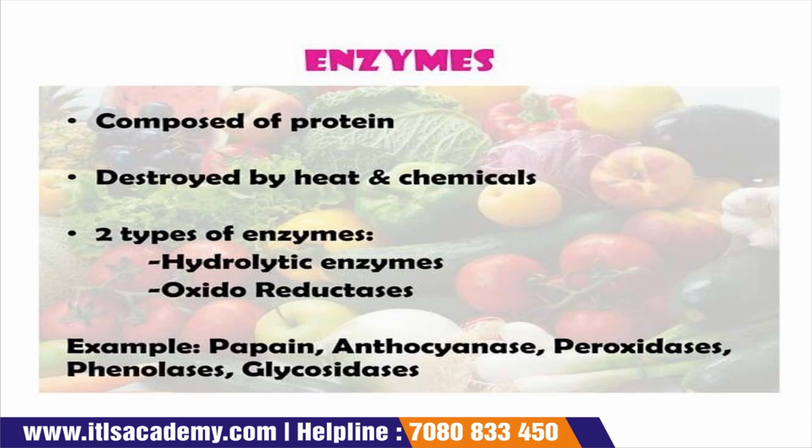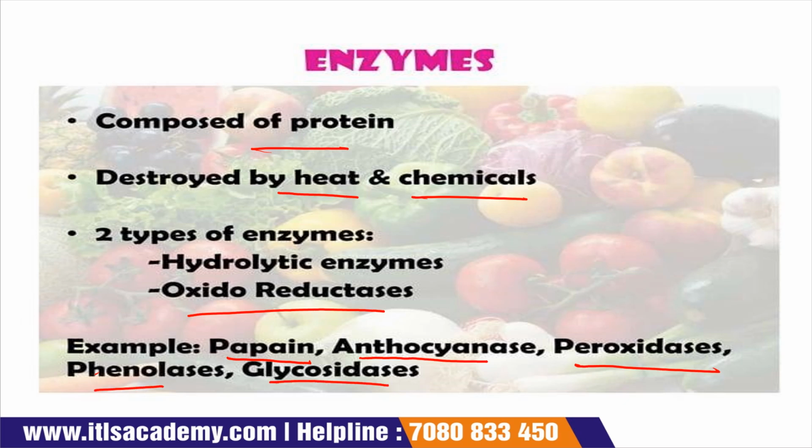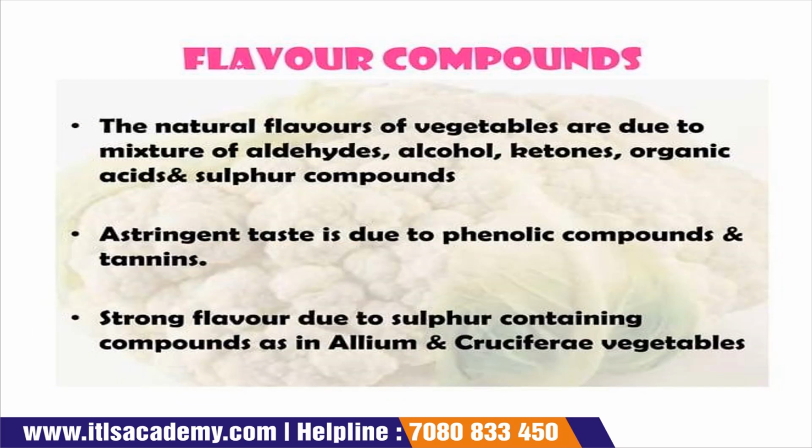Enzymes. The enzymes present in vegetables are composed of protein, and they are destroyed when we apply heat or a chemical. There are two types of enzymes present in vegetables: hydrolytic enzymes and oxidoreductases. Examples of enzymes: papain, anthocyanase, peroxidases, phenolases, and glycosidases.